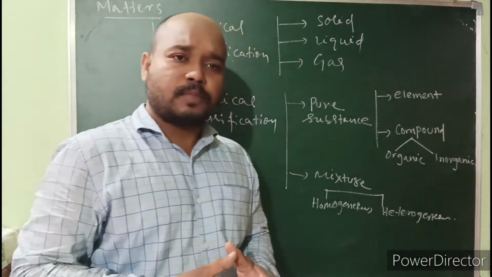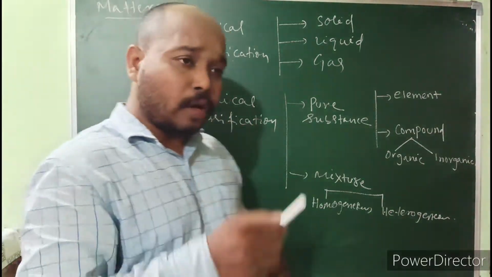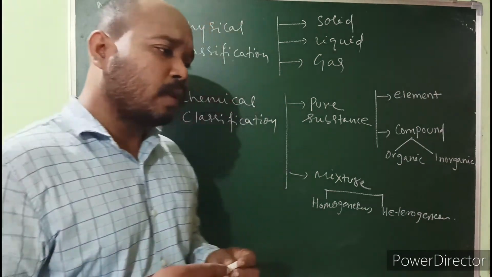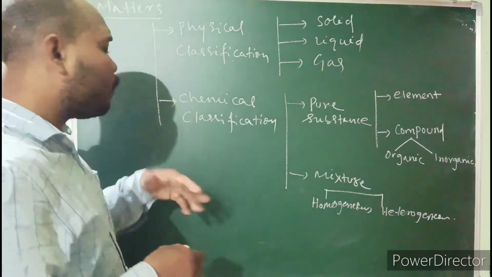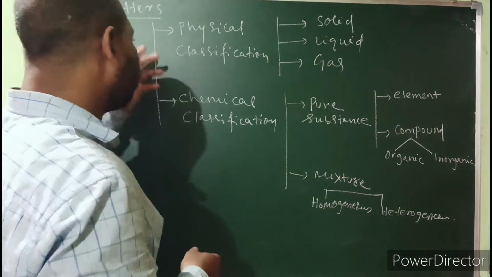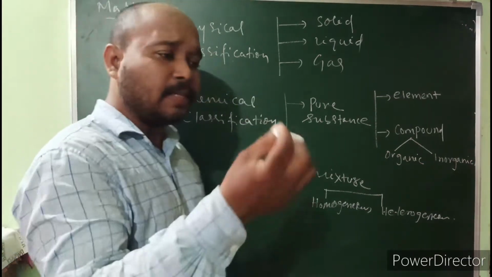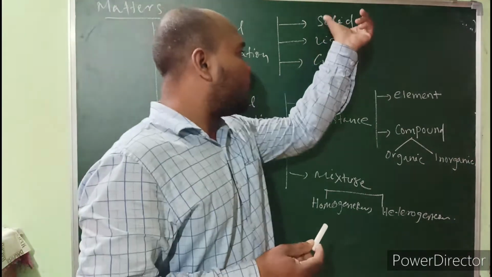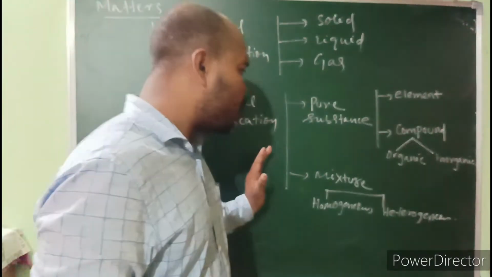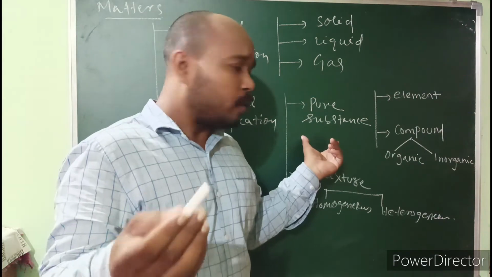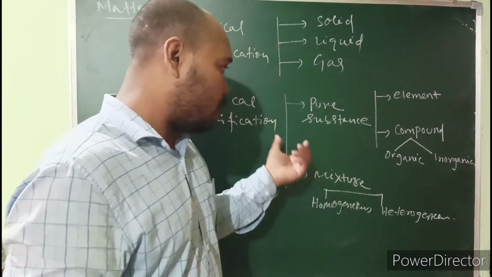I told you that any substance that has some mass and some volume is called matter. And here we are classifying matter on the basis of its characteristics, on the basis of physical appearance. It is treated as solid, liquid, gas. On the basis of chemical classification, we can make it pure or impure. Impure is also known as mixed or mixture.